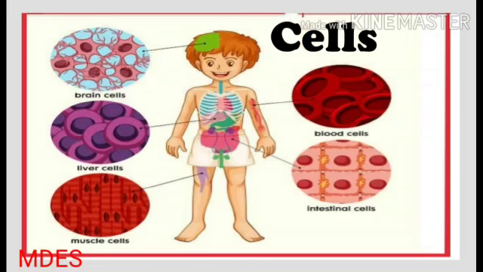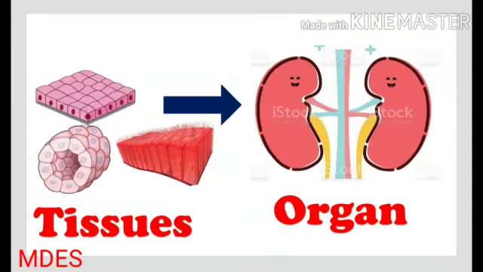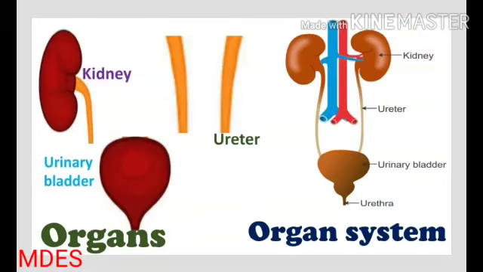Our body is made up of extremely small parts called cells. Group of cells form tissues. Many tissues organize to form an organ, and many organs function together and form an organ system.